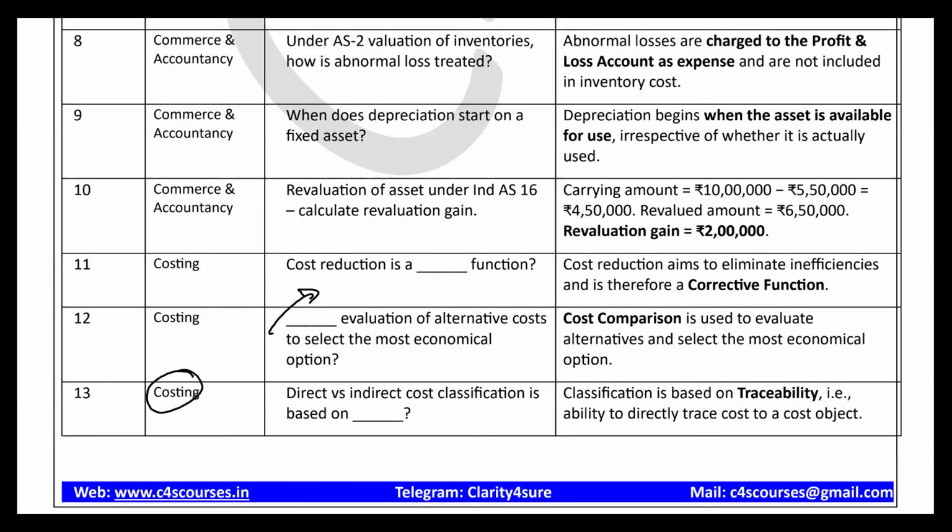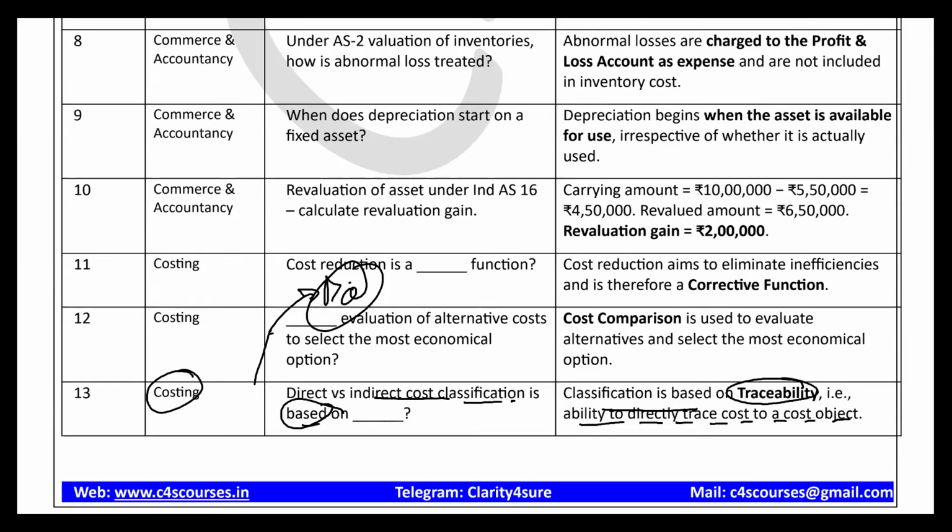The 13th question: direct versus indirect cost classification is based on what? Think about direct and indirect. This question is also from the basics of costing. As far as I remember, the question was that direct costs can be directly identified with a specific cost object, and indirect costs need to be apportioned. The classification is based on traceability, that is, the ability to directly trace the cost to the cost object.